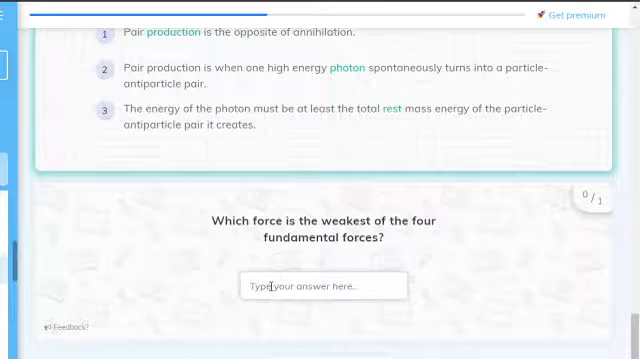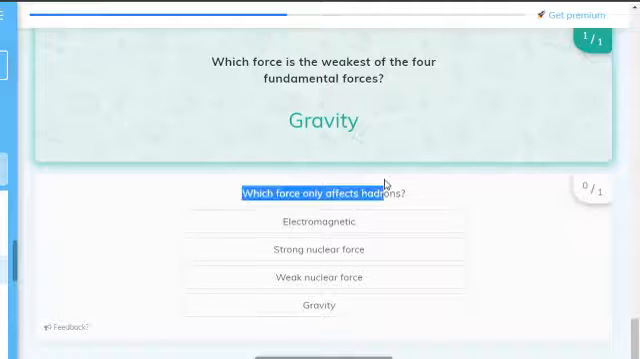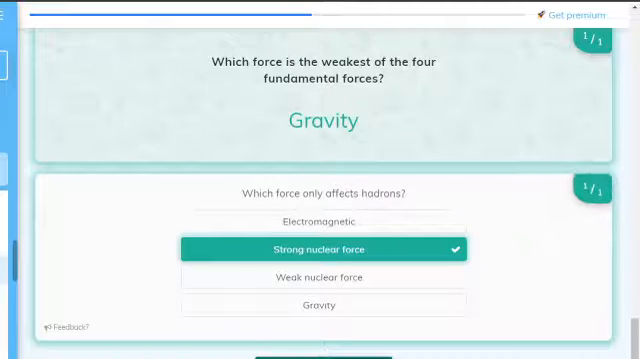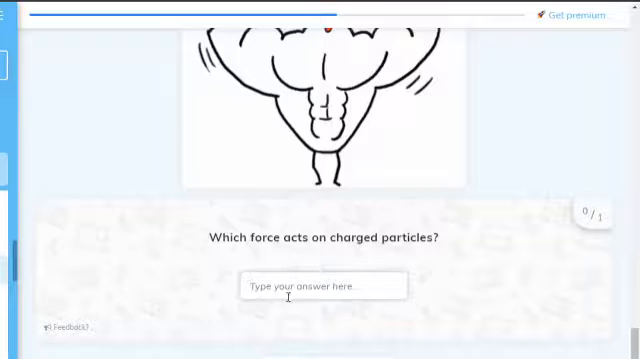Which force is the weakest? Gravity. What force only affects hadrons? Strong nuclear, because it's in the nucleus. What force acts on charged particles? Electromagnetic.